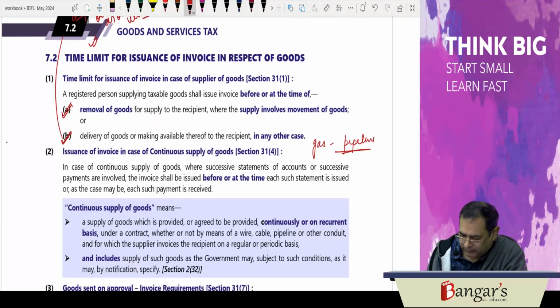Now, continuous supply of goods basically is what? Goods which are provided continuously or on a recurrent basis.